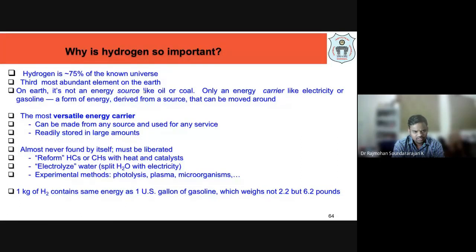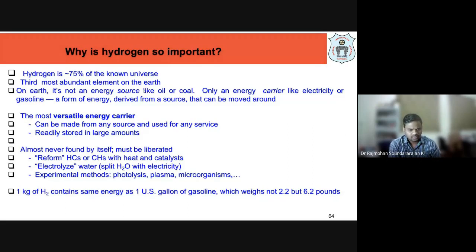That means we have to either reform it from hydrocarbons or any CH compounds using heat and catalyst, or we have to electrolyze the water, that is, split the water to get hydrogen and oxygen. Some experimental methods like photolysis, plasma, or microorganisms can also be used to produce hydrogen. So hydrogen is not available in free form in the atmosphere. We have to extract it from other sources, either by chemical, electrochemical, or biochemical reactions.